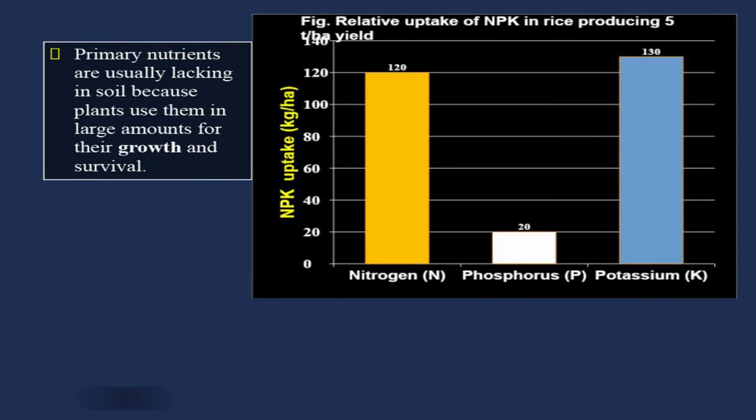For nitrogen, it is very easy to remember: for every ton of grain in rice, maize or wheat, there is about 20 kilograms of nitrogen removal by cereal crops. You can remember at least this value. Suppose there is 6 tons of yield per hectare in the case of maize, then you multiply this 6 by 20, you will get 120 kg. So, likewise, you can calculate it for other crops also.